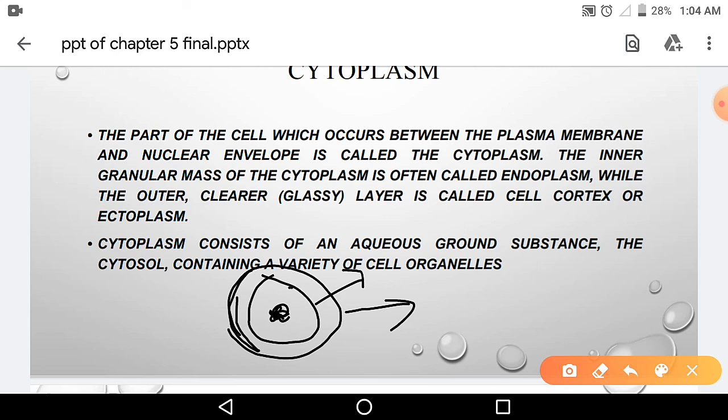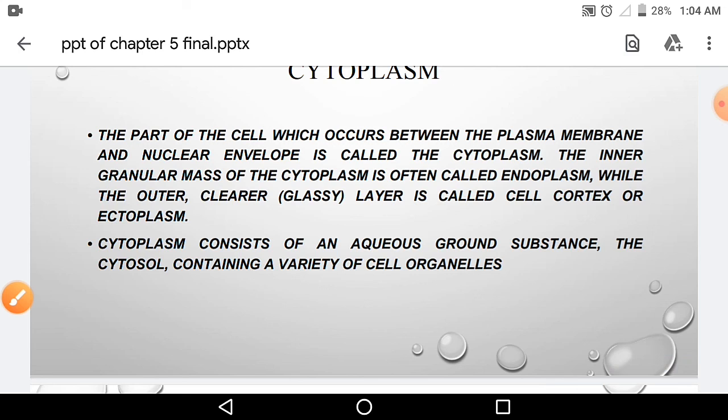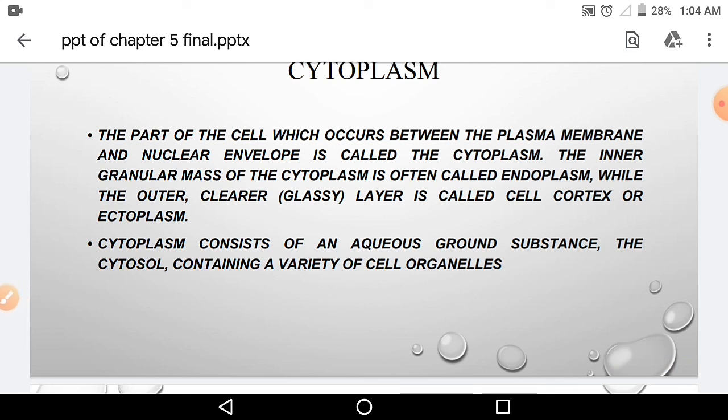The inner granular mass of cytoplasm is often called endoplasm, while the outer clear or glassy layer is called the cell cortex or the ectoplasm. That is, the outer part is called the ectoplasm or the cell cortex. So the inner part is known as the endoplasm. Cytoplasm consists of an aqueous ground substance, the cytosol, containing a variety of cell organelles. So all the cell organelles are present inside the cytoplasm.